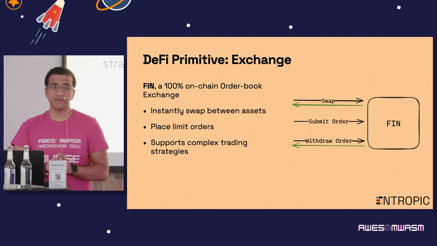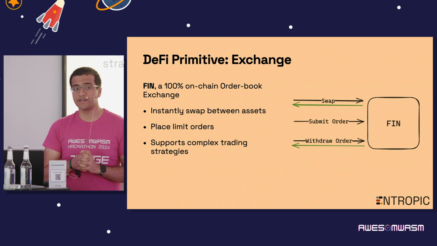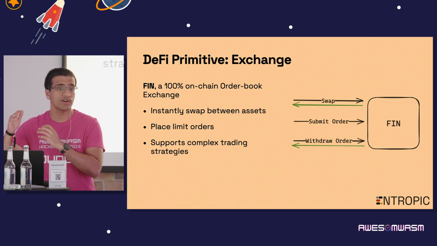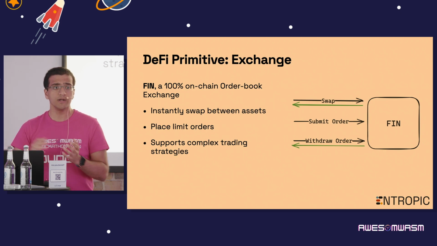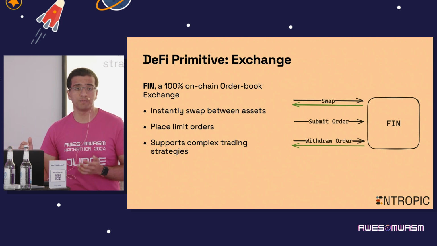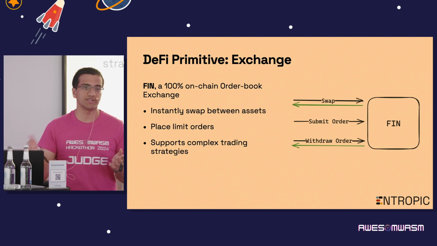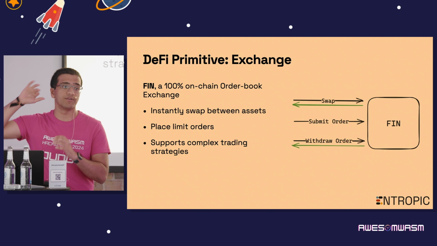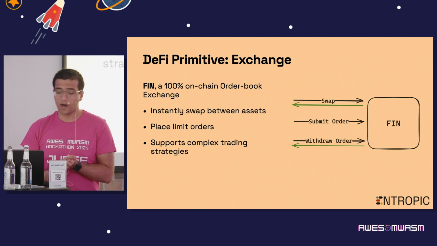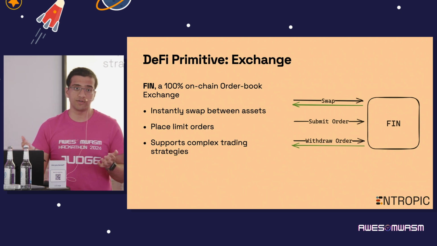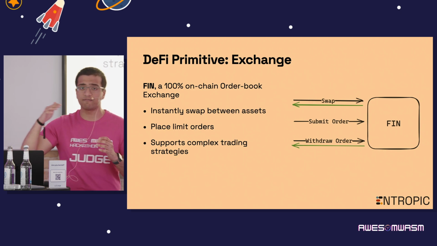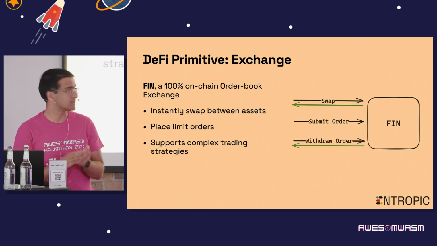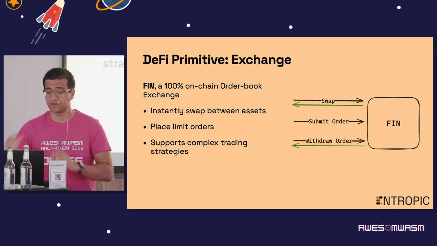And the beauty of a fully on-chain order book is that we can structure many, many different strategies on top of that order book. For example, the traditional constant product pool that we see in many exchanges like Uniswap and Osmosis and so on can be structured just as another trading strategy on top of Fin. But then because it's an order book, you can have stable swaps, you can have trading strategies like grid bots and so on, all easily using this single, unified order book.